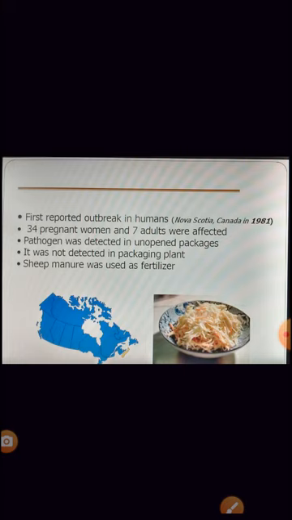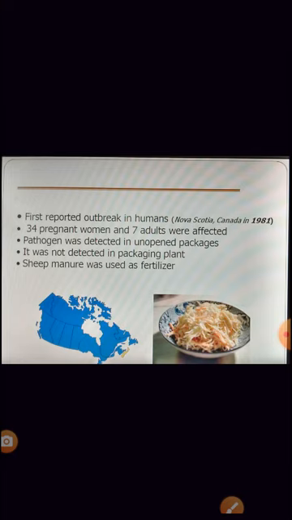Now the spread of this organism, that is listeriosis, was first reported in humans, or the first outbreak that was seen was in Canada in the year 1981. The other outbreak we saw was of the rabbits in 1924, but that was in animals, and here we are talking about human beings.